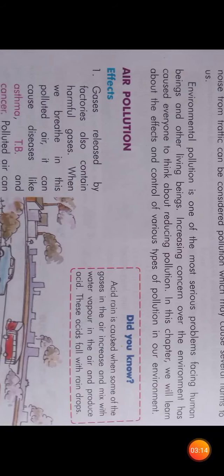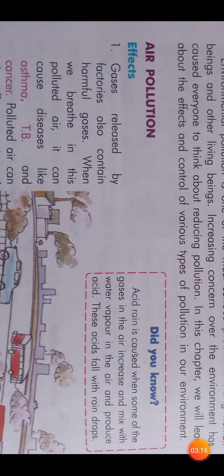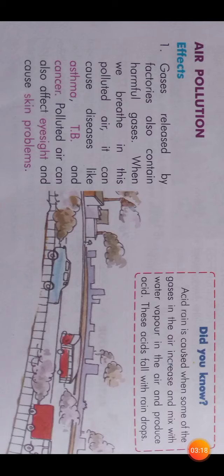Okay. First of all, we'll be focusing on air pollution. Before going to the control measures for air pollution, we'll be learning about the effects first. Gases released by factories contain harmful gases.